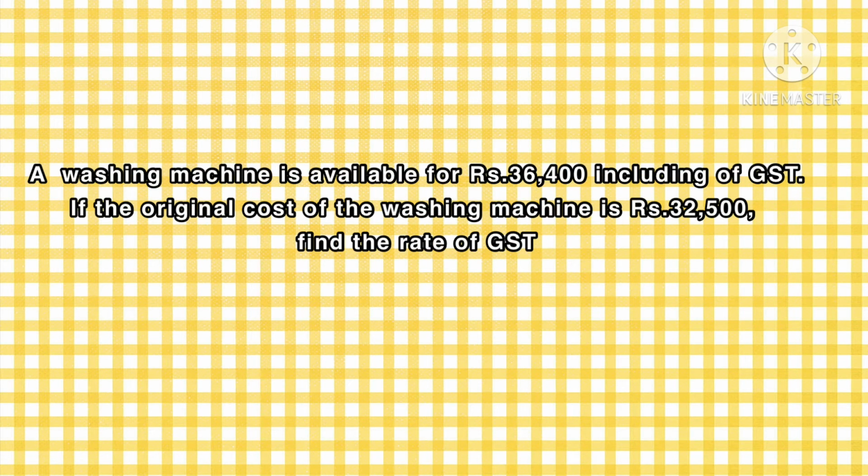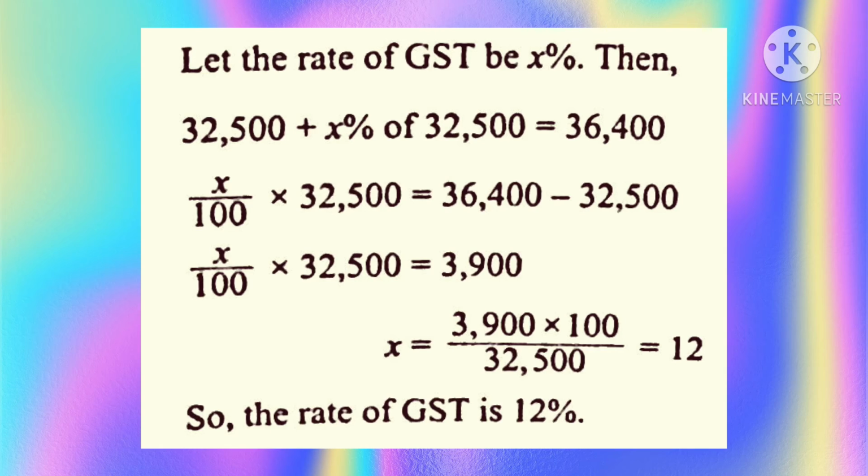Now let us discuss some more problems. A washing machine is available for rupees 36,400 inclusive of GST. If the original cost of the washing machine is rupees 32,500, then find the rate of GST. So, to find the solution of this, let the rate of GST be X%. Then 32,500 plus X% of 32,500 is equal to 36,400, because this is the price of the washing machine with GST.